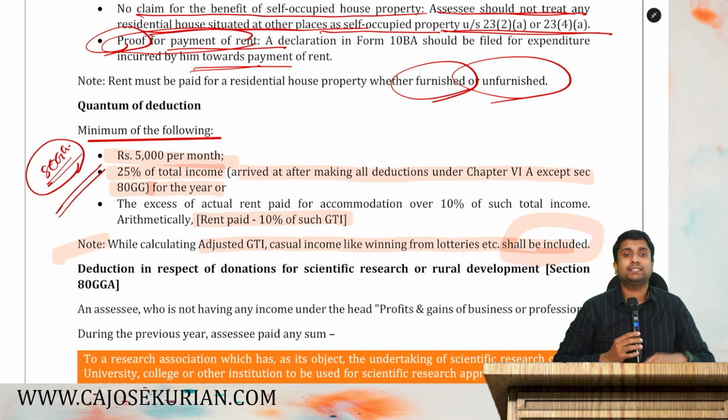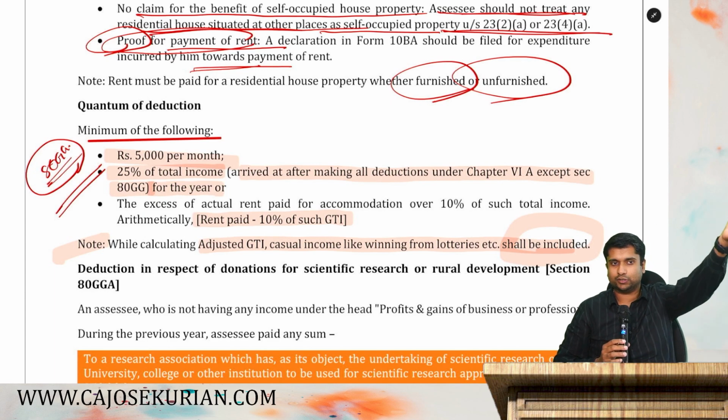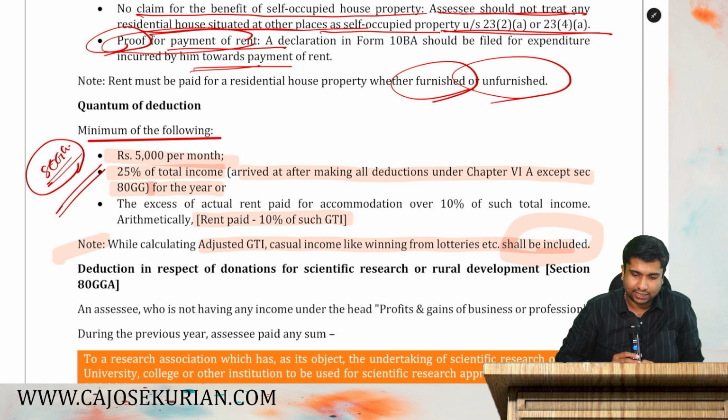So what are the limits? Repeat with me. 5,000 per month or 25% of gross total income or actual rent paid minus 10% of gross total income, whichever is lower, as the deduction under 80GG. I hope it is clear.